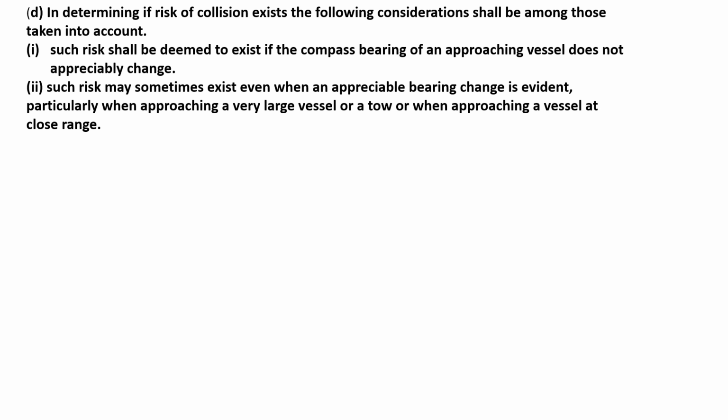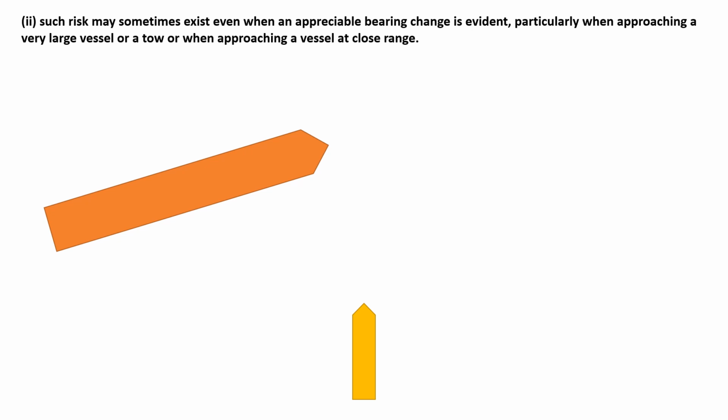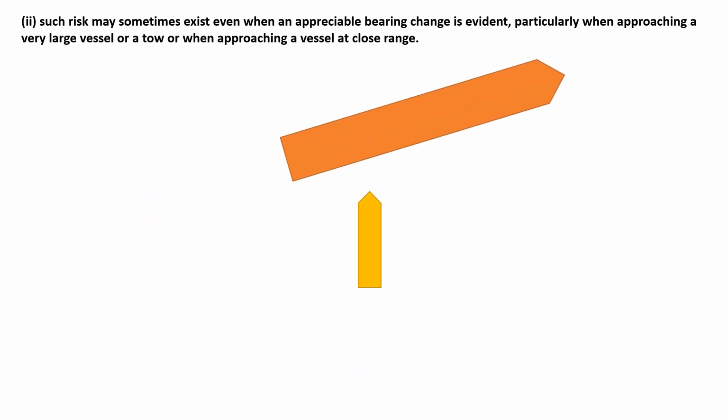Now we have seen the example for point number 1 and understood it well. Now we'll look at an example for point number 2. Here is an example of approaching a very large vessel at close range. Yellow is the own vessel and orange is the target vessel. Here the vessels are approaching. As you see, appreciable bearing change is evident, but still risk of collision exists.